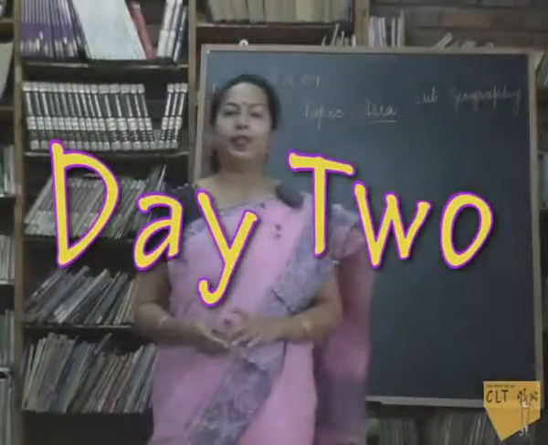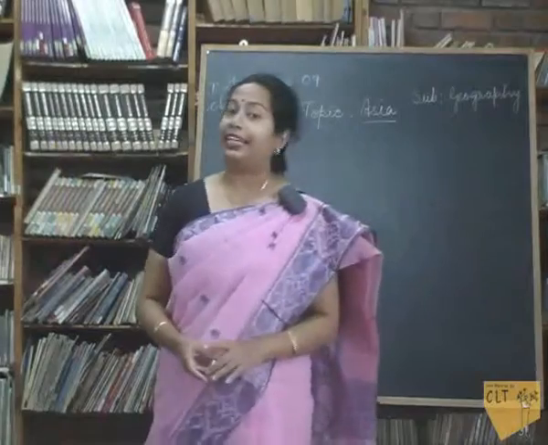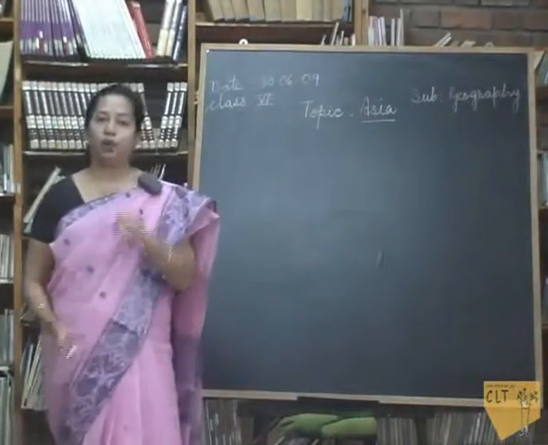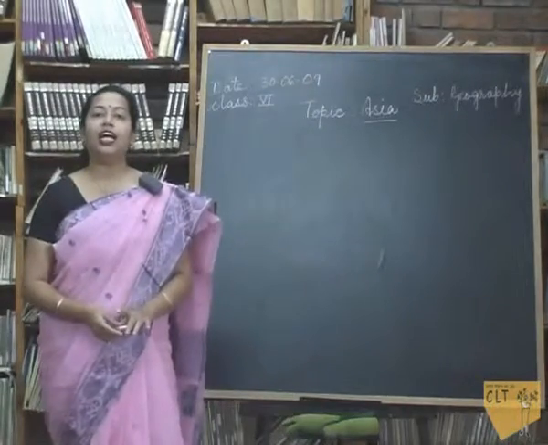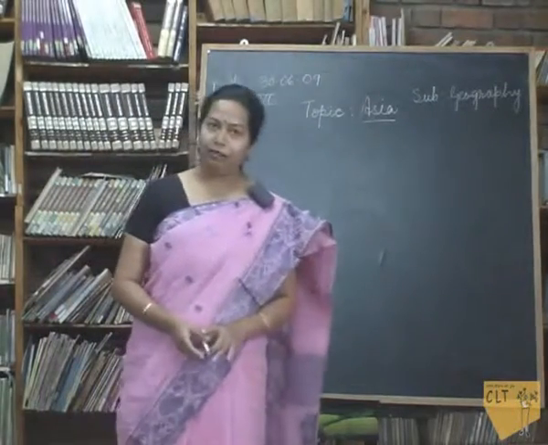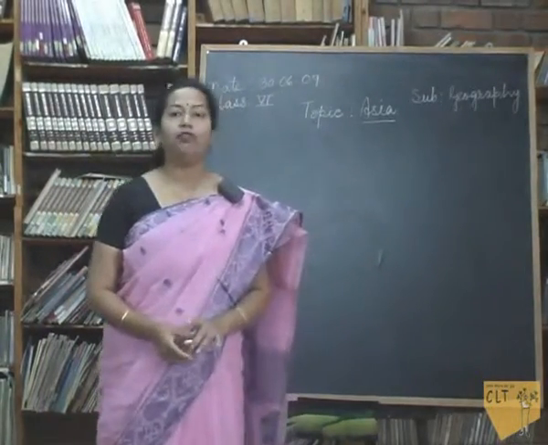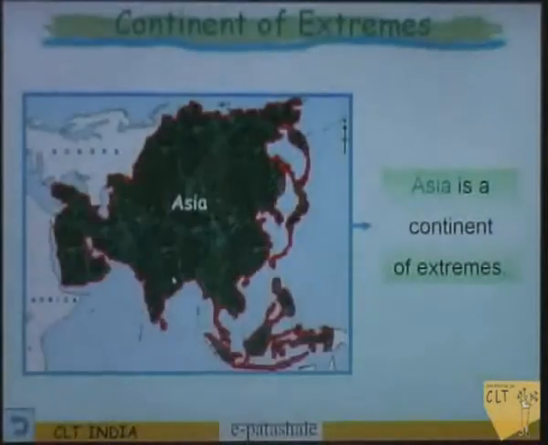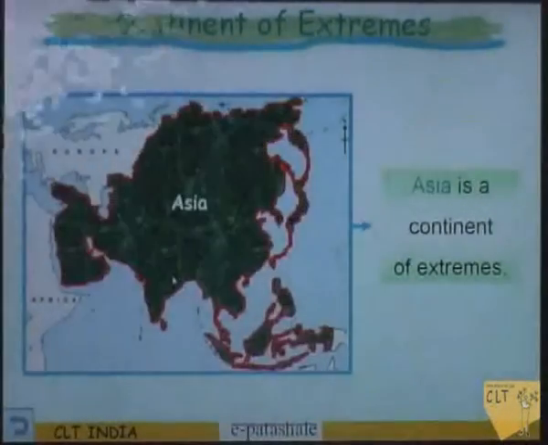Good morning, children. So, yesterday, what did we study in Asia? We have studied two topics, isn't it? Asia is a continent of extremes and location of Asia. Asia is a continent of extremes. How?